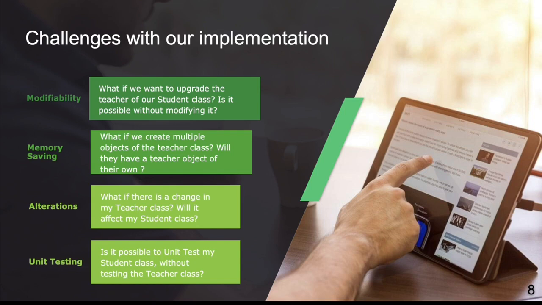And fourth is unit testing. If we want to write a JUnit test to only test the student class, it will not be possible without testing the teacher class. With this design, if you want to test the student class, you will also have to test the teacher class. But since it's a JUnit, I only want to test my student class. I don't want to bother about the teacher class. But this is not possible with this design. So we will see how we introduce Spring Framework to solve all these 4 challenges.